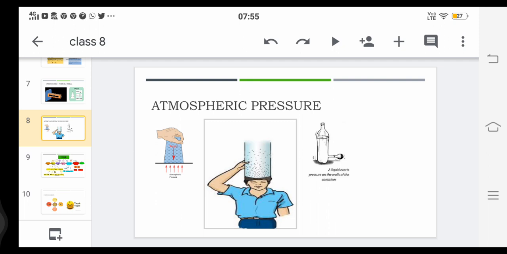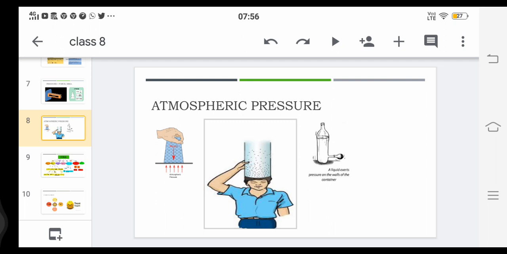Okay, now next is, what is atmospheric pressure? See, our atmosphere is covered with a layer of gases. Atmosphere is surrounded with the layer of gases. That is nothing but the atmospheric pressure. Coming to the definition, the pressure of atmosphere on earth is called the atmospheric pressure.